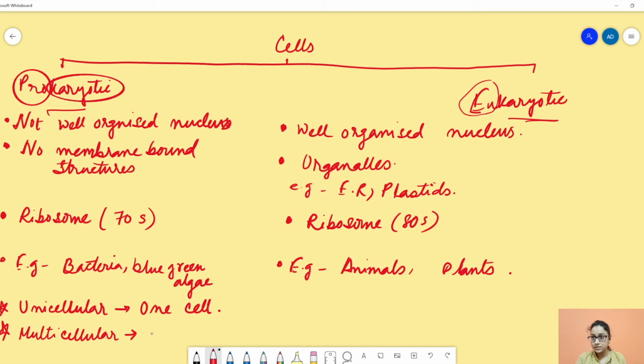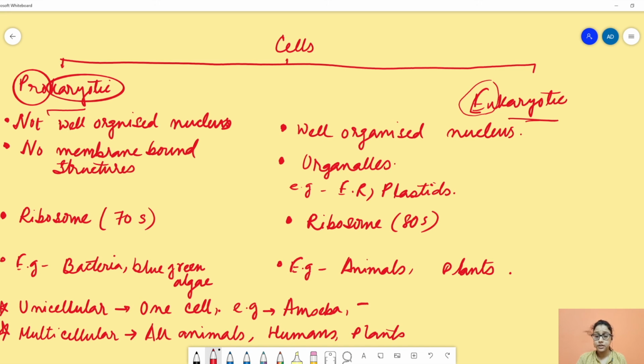Examples are all animals, human beings, and plants. Examples of unicellular organisms are amoeba, chlamydomonas, and paramecium.